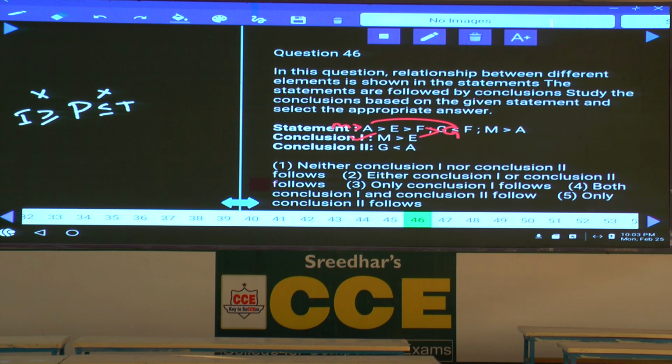A greater than G. G lesser than A. Both 1 and 2. Choice 4. 46 it is choice 4.